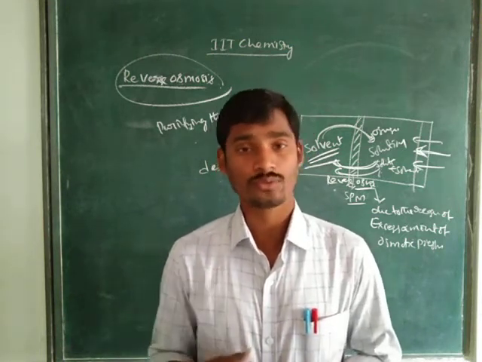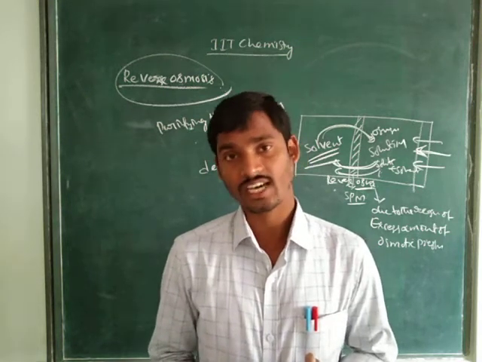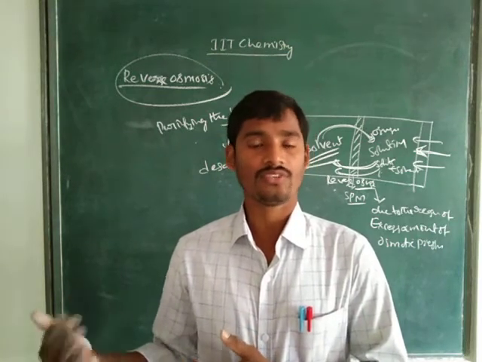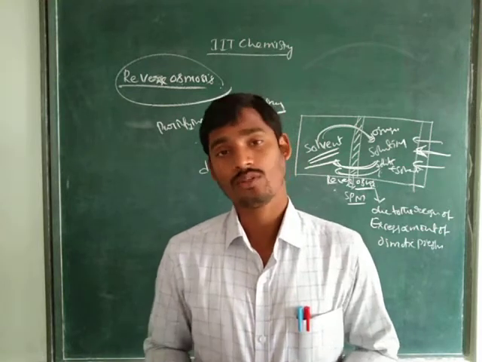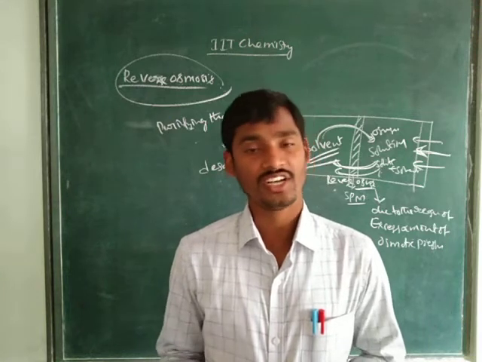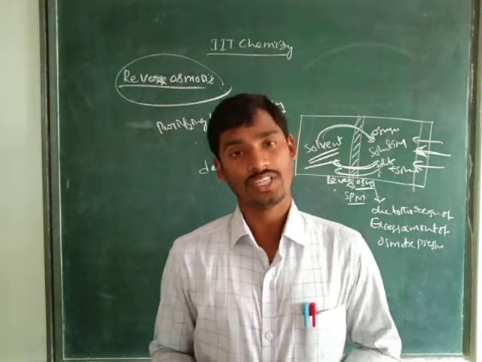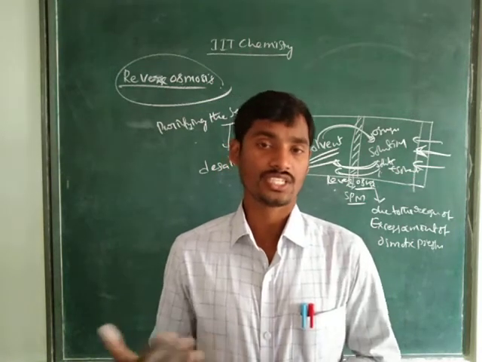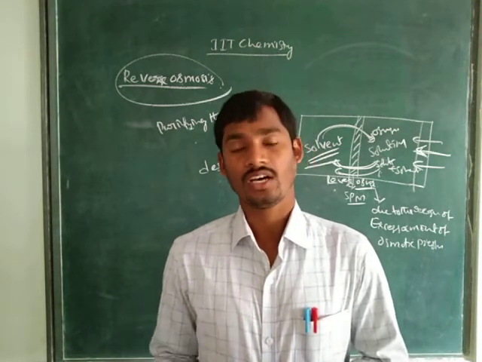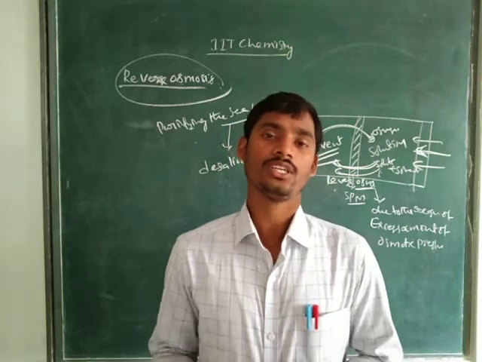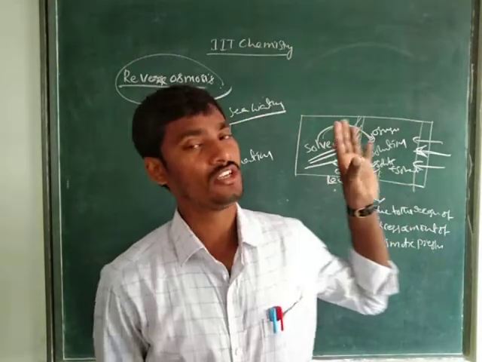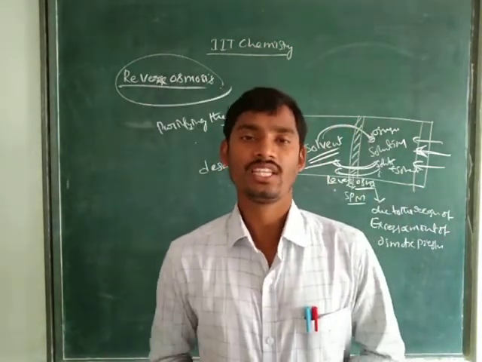Then how to consider the vapor pressure of solutions, and Henry's law. After that we discussed ideal solutions and non-ideal solutions, which come under Raoult's law, and the graphical representation of ideal and non-ideal solutions with positive and negative deviations. After that we discussed colligative properties, that is relative lowering of vapor pressure, elevation of boiling point, depression of freezing point, and finally osmosis. Right, children? These are the topics we learned in our 8th class IIT chemistry.